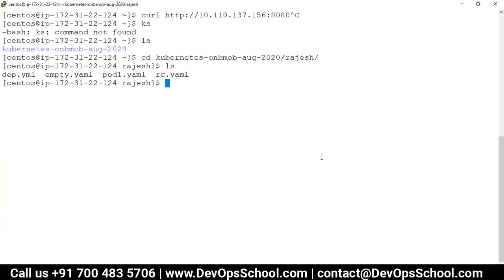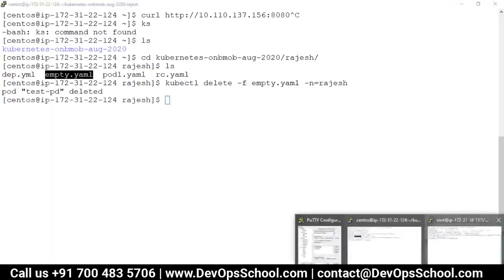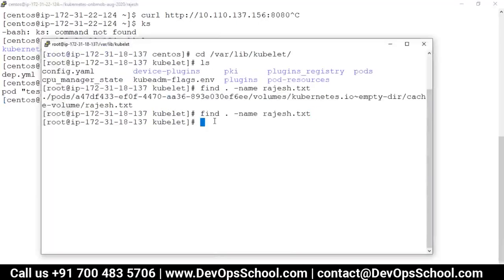Here, if I delete with kubectl delete -f, this file, -n rajesh, see, I deleted the pod, and you see here I searched the file. It's gone. So that's the only disadvantage we have with emptyDir. That means emptyDir is non-persistent storage. Make sense, guys? Can I show you the hostPath now? Yeah.